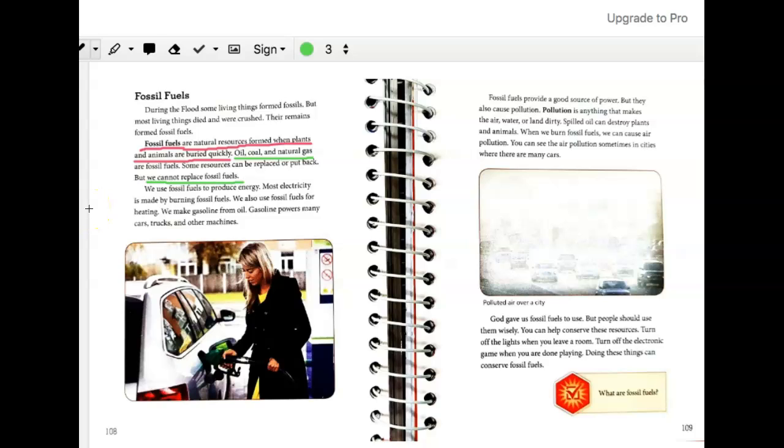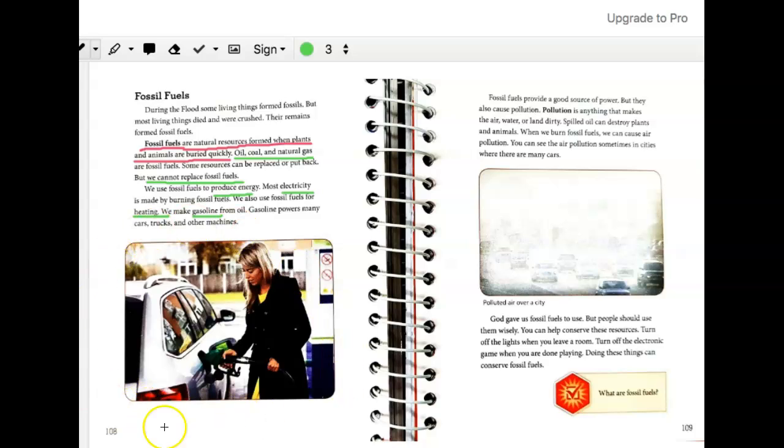Then how are fossil fuels used? Well, we use fossil fuels to produce energy. Most electricity is made by burning fossil fuels. We use it for heating, and we also use it to make gasoline. And gasoline powers many cars, trucks, and other machines.